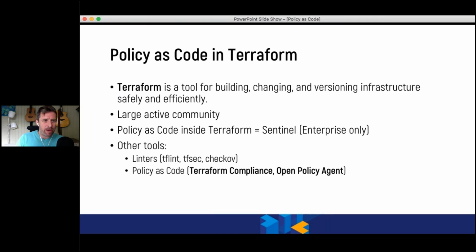Now, when we think about policy as code in Terraform, we already know that Terraform is a tool for building, changing, and versioning infrastructure, and that the policy as code inside Terraform, if you are running Terraform Enterprise, is with Sentinel, and that there are other tools that you can use. But generally, I'm going to be looking today at Terraform Compliance and Open Policy Agent, and running those in Terraform and how they operate.